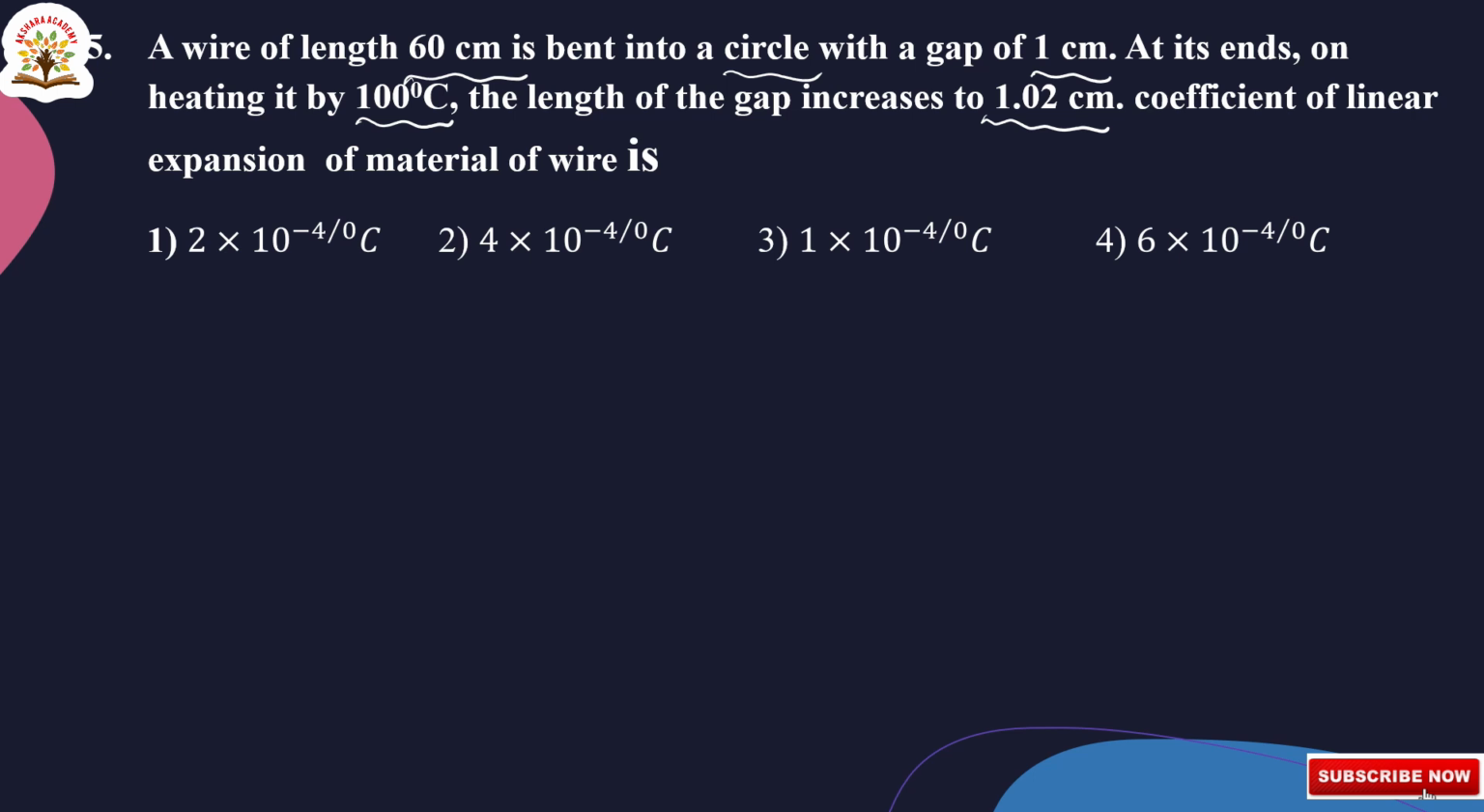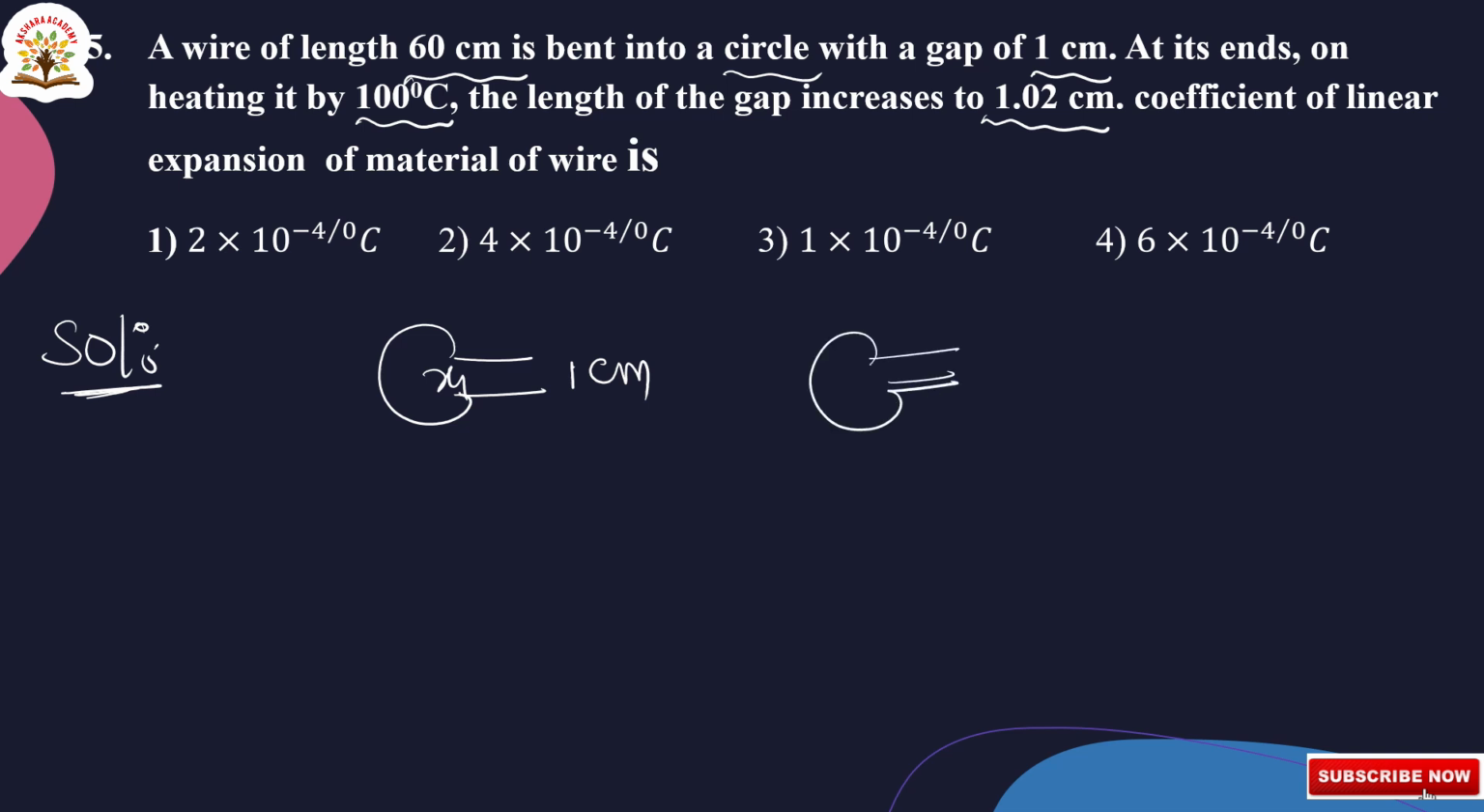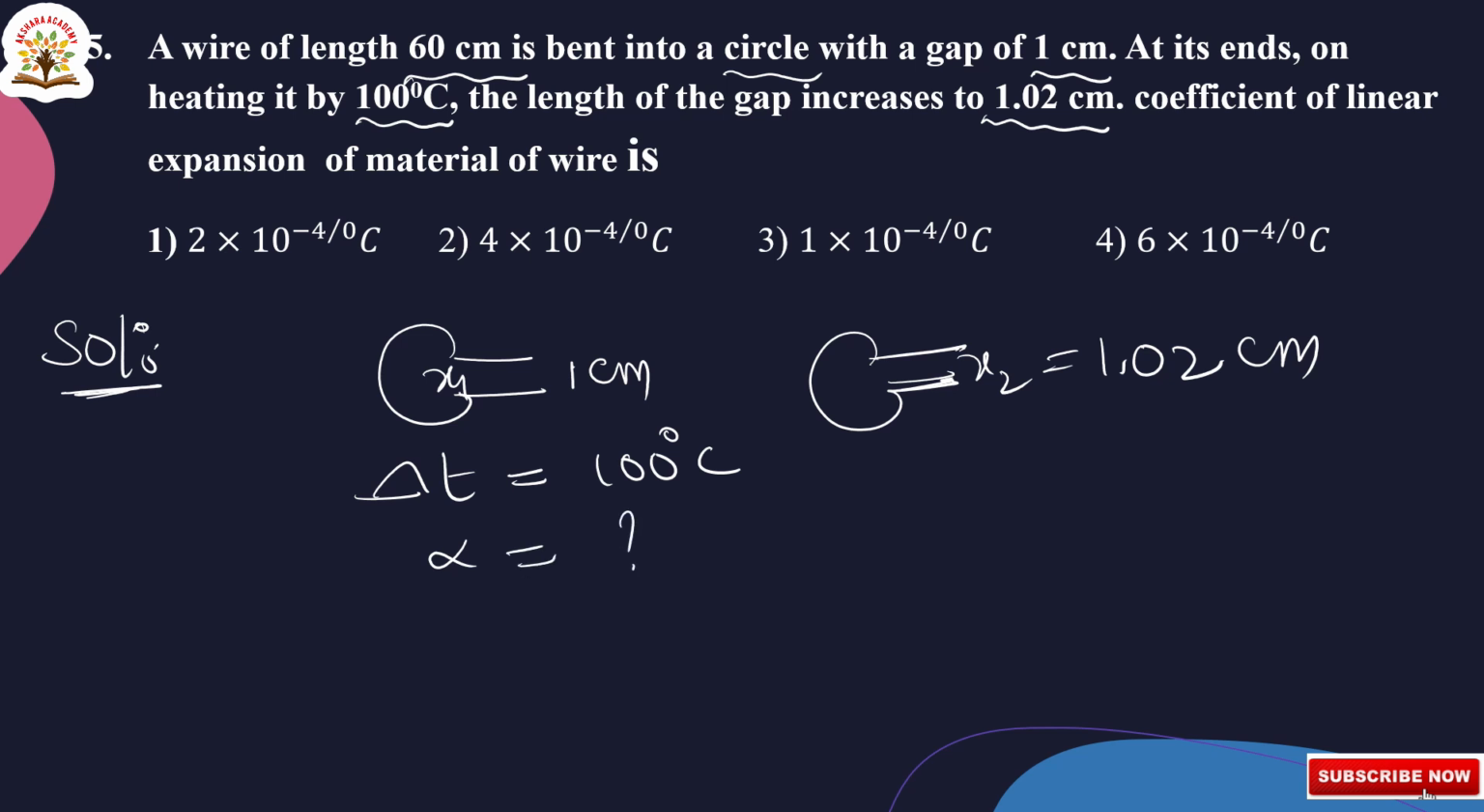So now let us go to the solution. This is the length of the wire gap. Here they gave the initial as 1 centimeter, and after heating it increases to 1.02 centimeters. Delta T is 100 degree centigrade, alpha is equal to question mark.